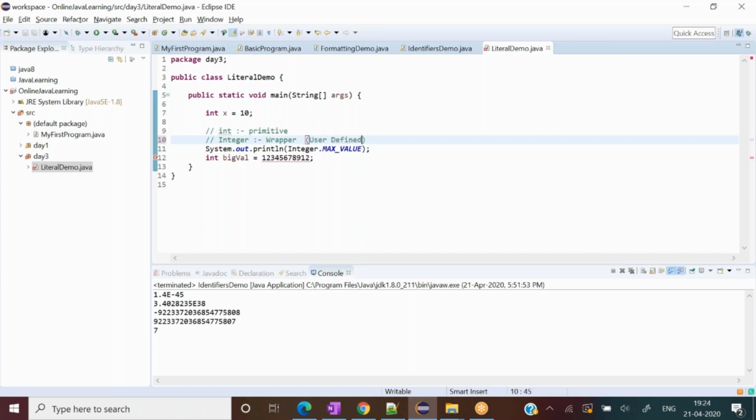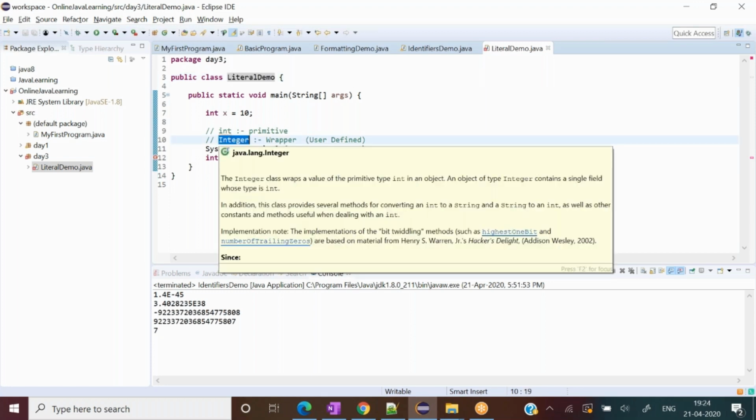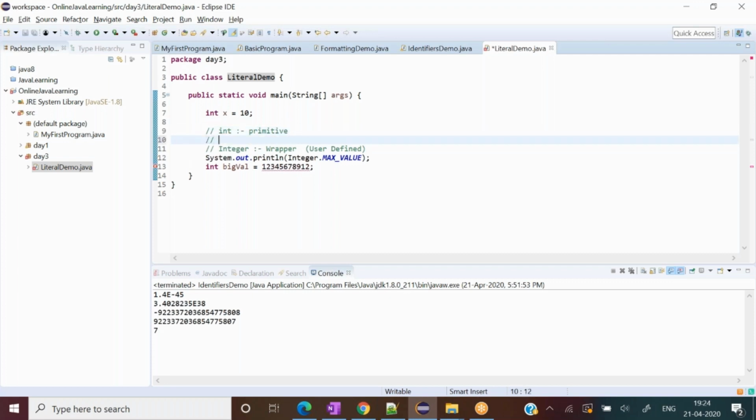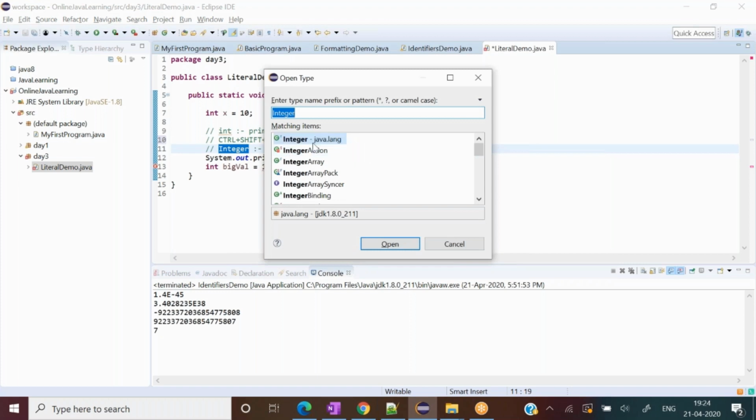When I say user defined data type, it means somebody has written this class, like you or me. We are writing this literal demo class, right? So I say this is my class. The same way the Java library writer has written the Integer class. If you want to see any class, just select this class and press Control plus Shift plus T. It will open the .class file for you.